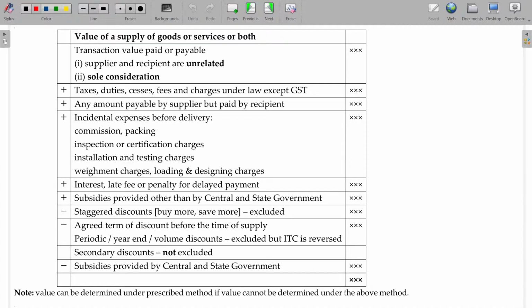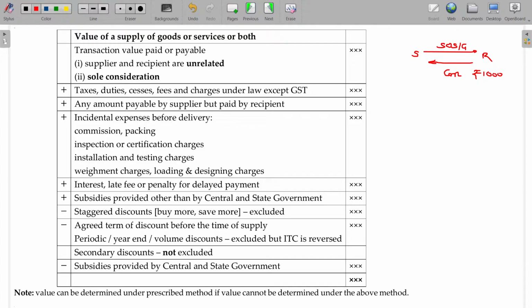Now, supplier, recipient. Supply of either services or goods, for that the consideration transfers from R to S, say 1,000.